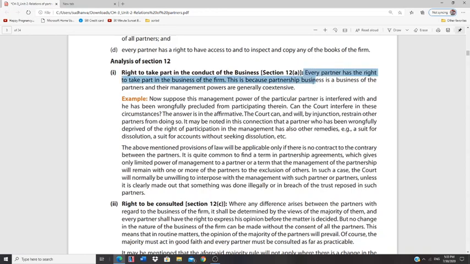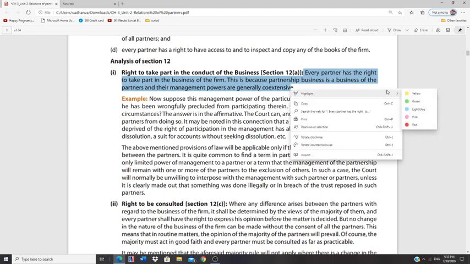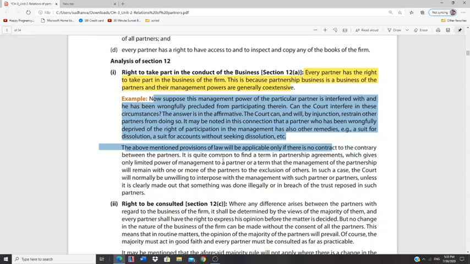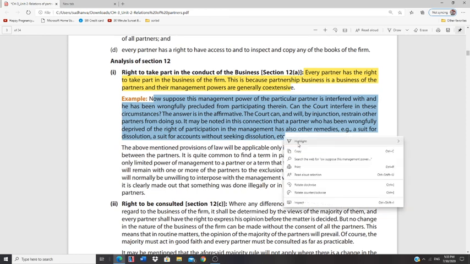So usually every partner has a right to take part in the business. If other partners are preventing him from taking part in the business, then definitely the court can come in between and pass an injunction order, asking the other partners to allow the aggrieved partner to participate in management, and the aggrieved partner can sue for damages as well.